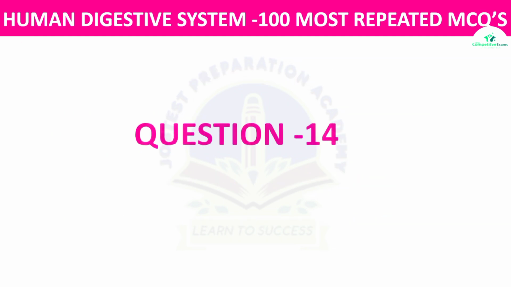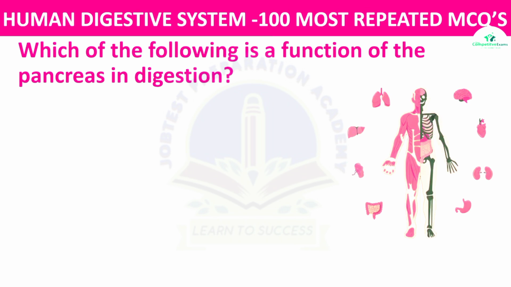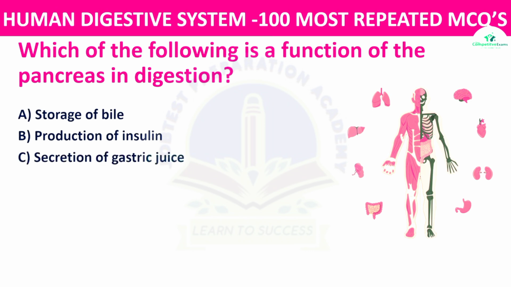Next question. Which of the following is a function of the pancreas in digestion? The options: storage of bile, production of insulin, secretion of gastric juice, or production of digestive enzymes.